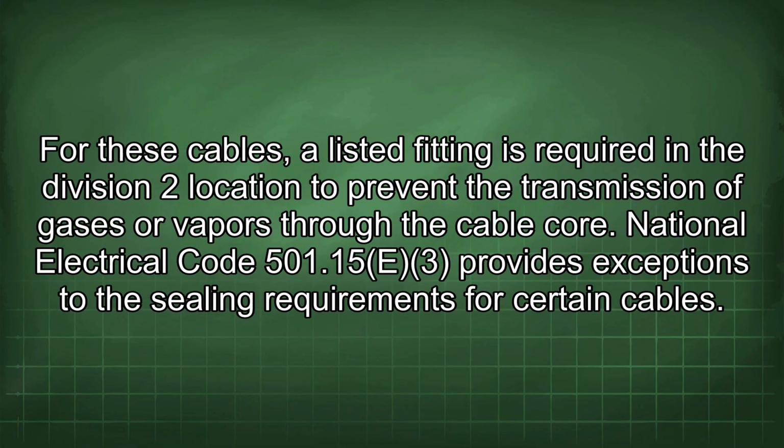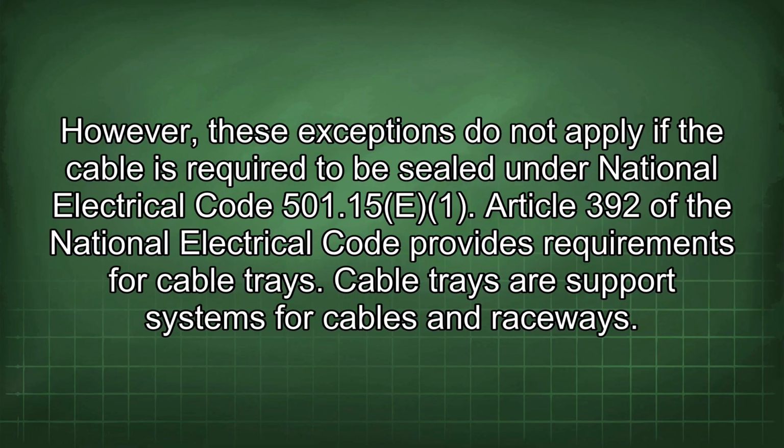For these cables, a listed fitting is required in the Division 2 location to prevent the transmission of gases or vapors through the cable core. National Electrical Code 501.15(E)(3) provides exceptions to the sealing requirements for certain cables. However, these exceptions do not apply if the cable is required to be sealed under National Electrical Code 501.15(E)(1).